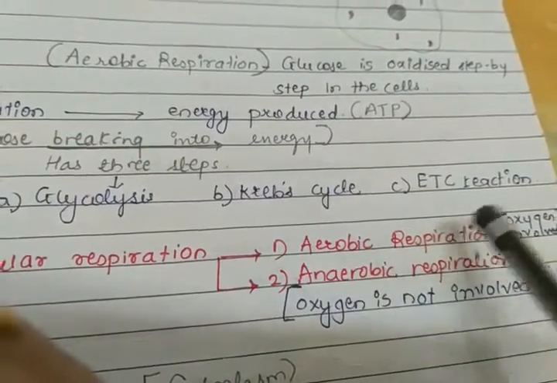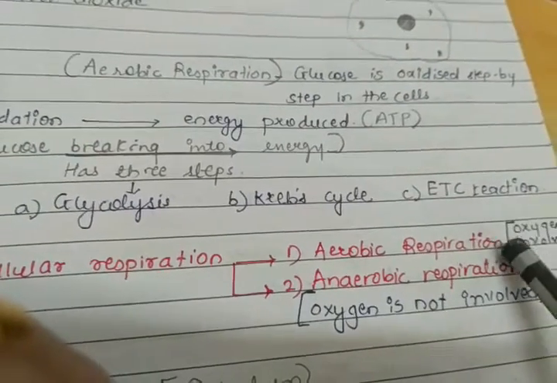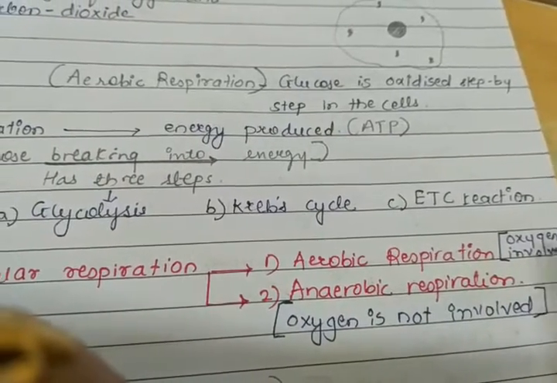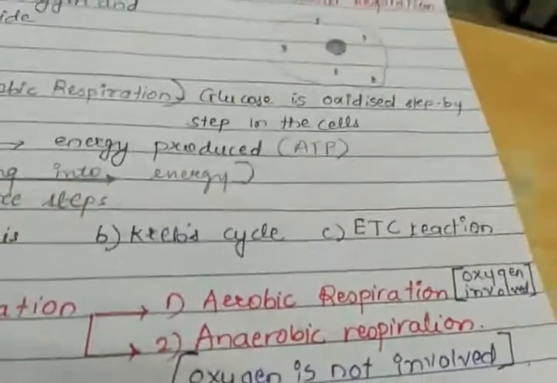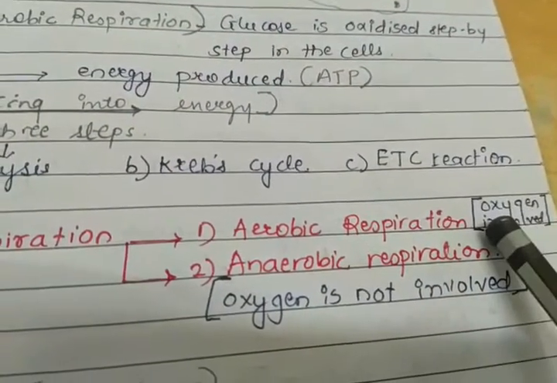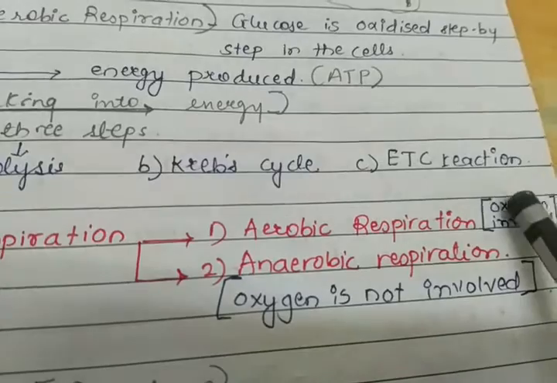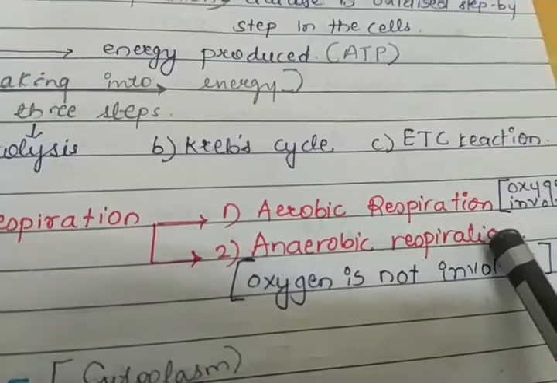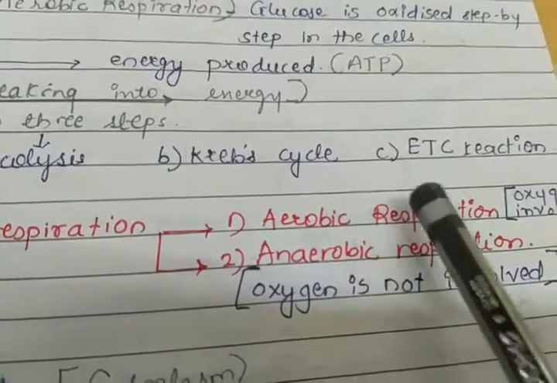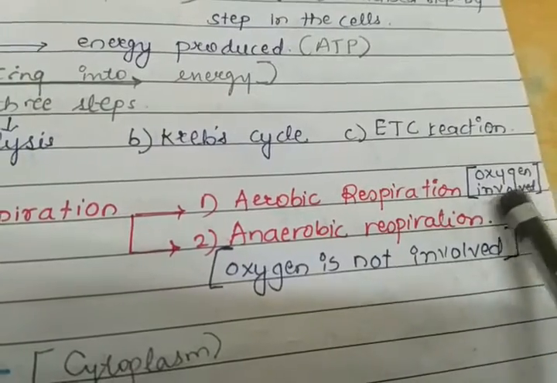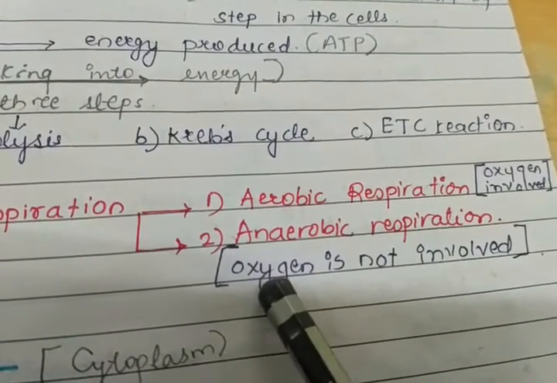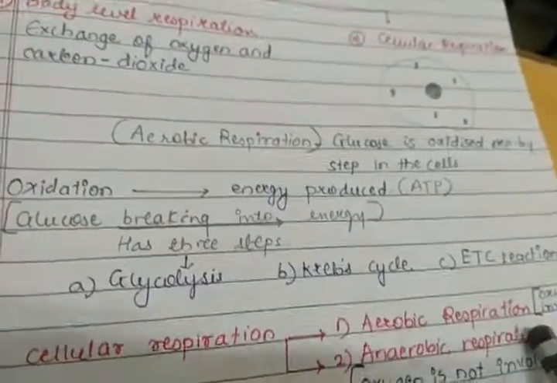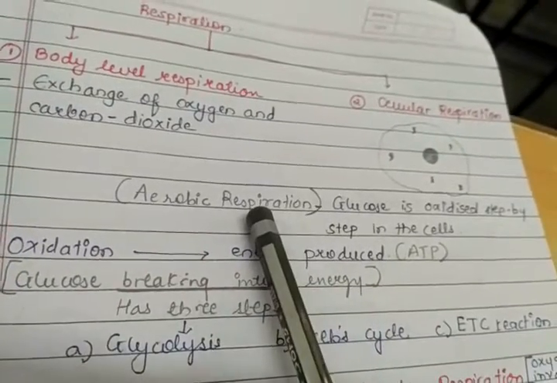What is aerobic respiration? Aerobic respiration is where the energy is produced with the help of oxygen. So for the energy which is produced in that particular cell, oxygen is required in that production of energy. And in anaerobic respiration, oxygen is not used. So you'll have to remember this point of involvement of oxygen and absence of oxygen in that particular type of respiration. Let us learn about aerobic respiration.